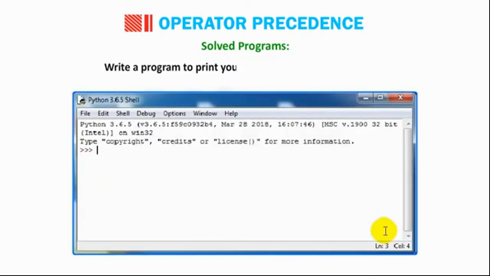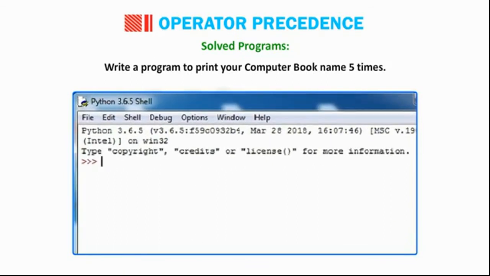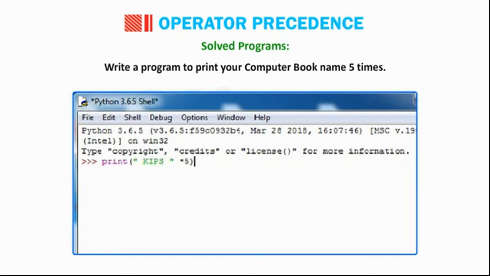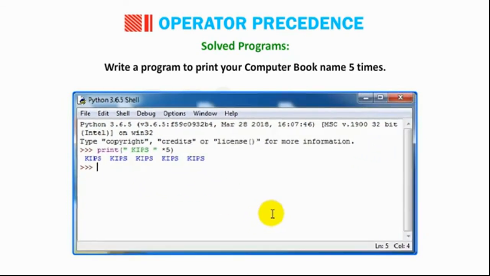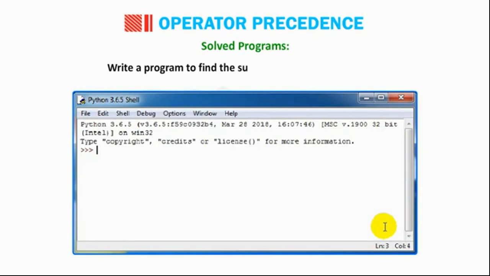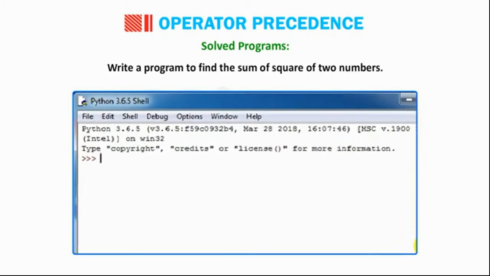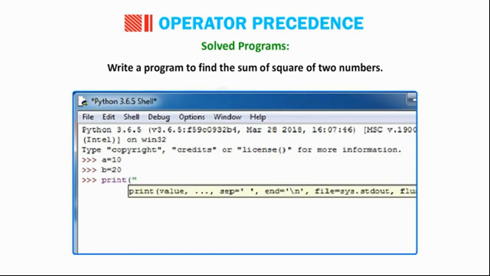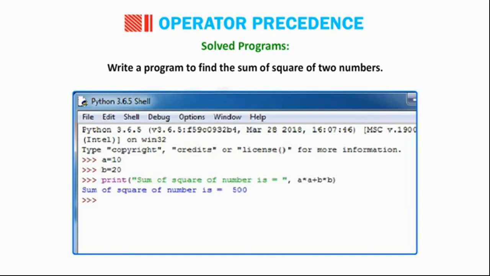Write a program to print your computer book name 5 times. In Python, print("Kips" * 5) gives Kips Kips Kips Kips Kips. Write a program to find the sum of squares of two numbers. A = 10, B = 20. print("Sum of square of numbers is equal to", A * A + B * B). Sum of square of numbers is equal to 500.